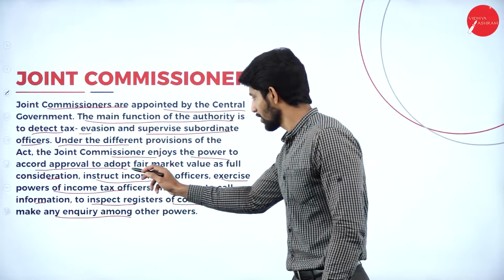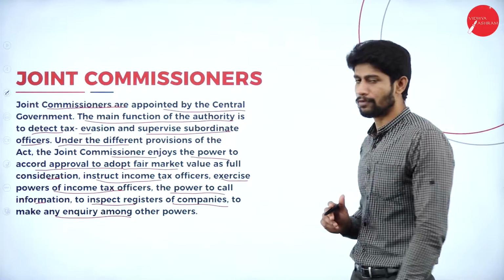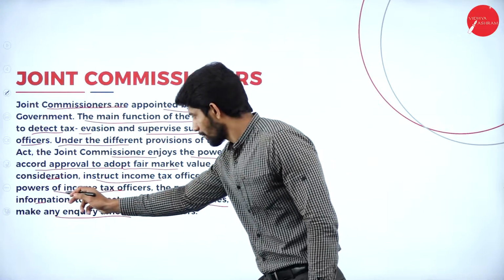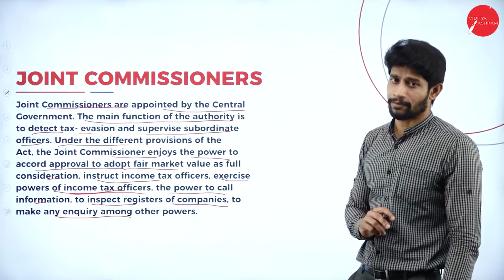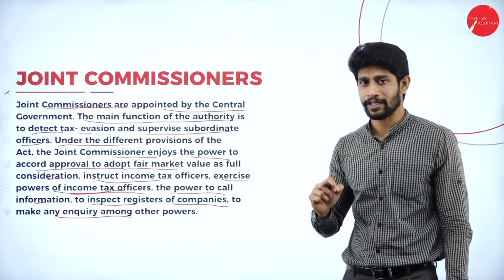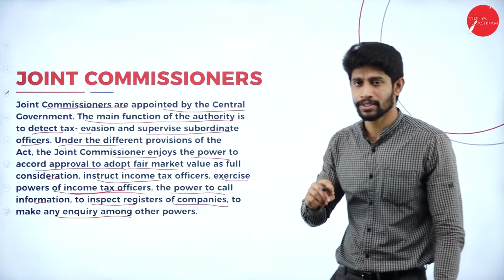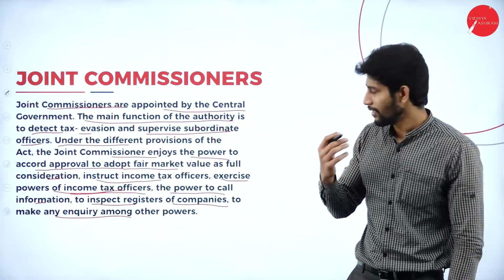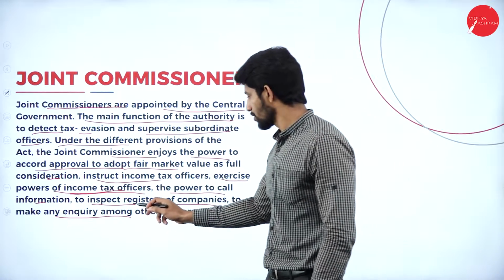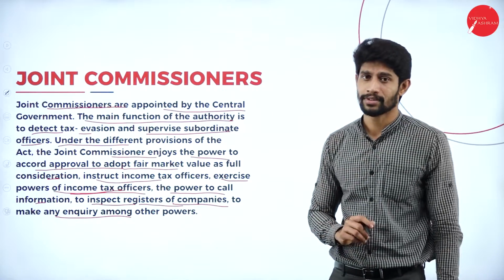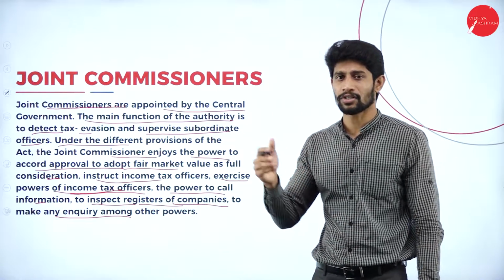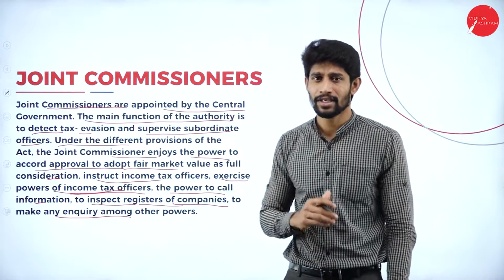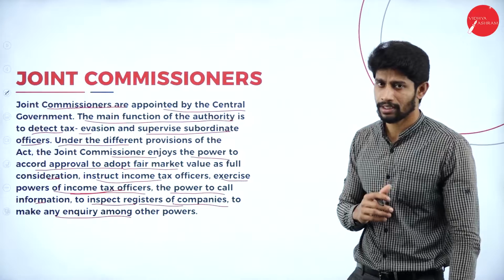You will have the right to decide the fair market value of a particular property or a particular building, and you will have the power to call for information. That means if you want any information, you can call on any organization or any person to collect the information, and to inspect registers of companies. So if you want to inspect the registers or the books of accounts of any company, the Joint Commissioner will have the right to inspect those books of the company.